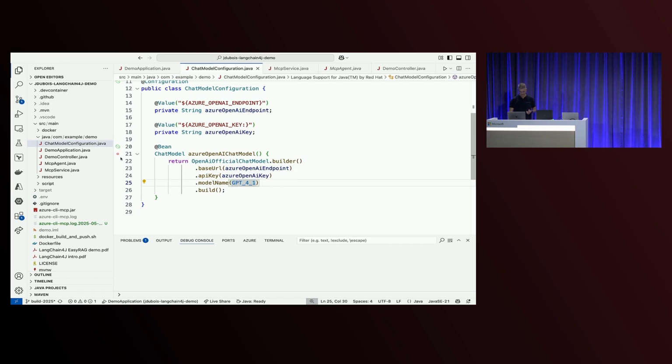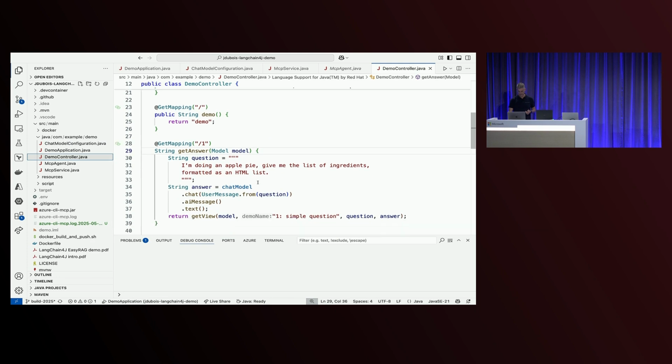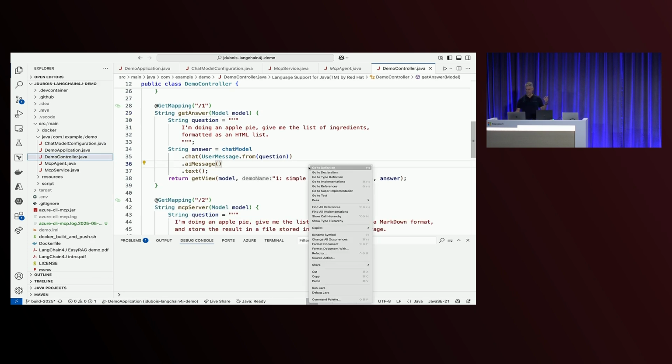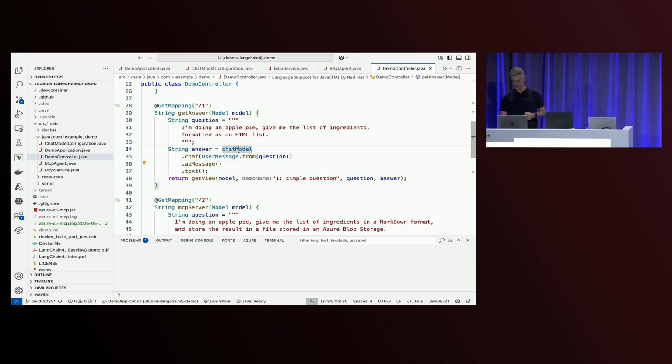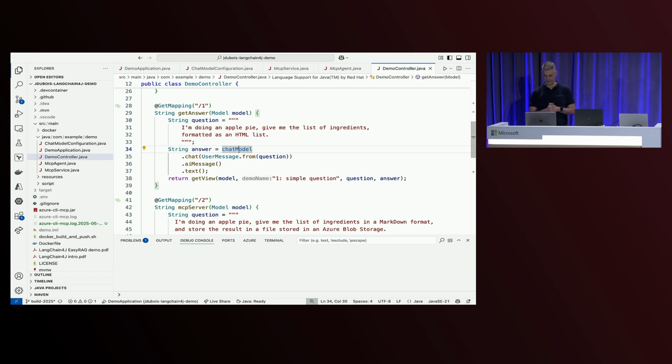How do I use this? Let's have a look at my controller here. My example is doing an apple pie. It's an easy example to show what you can do with it. So my question to the LLM is, I'm doing an apple pie, give me the list of ingredients. The way it's configured, I'm using the chat model, and I've got this nice fluent API from Langchain4j. The good thing with Langchain4j is that this API is neutral. It's an abstraction, so it could work with any kind of LLM. Basically, you send it the question, and you get the answer.